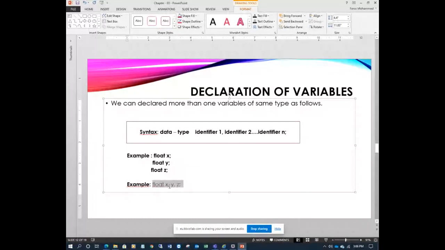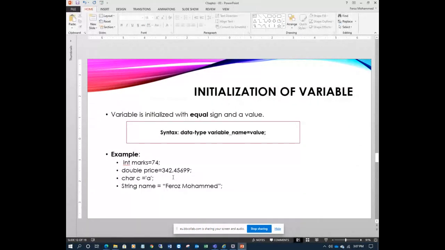You can see here x1, comma. Here comma is a separator, meaning there is another. If you write a comma, it means another variable or identifier is expected, then another comma, and at the end you have to use a semicolon, meaning end of the line. This is one instruction, one statement. It is a declaration. So that's your simple declaration.